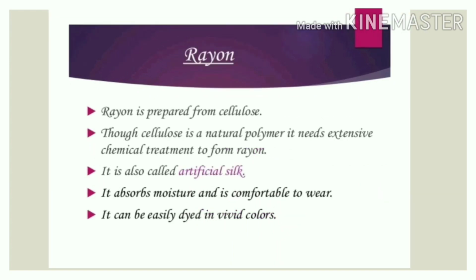Okay. So next thing we will learn about the rayon fibers. Rayon is prepared from cellulose. I told you already that it is partially made up of cellulose. Though cellulose is a natural polymer, it needs extensive chemical treatment to form rayon. It is also called artificial silk.